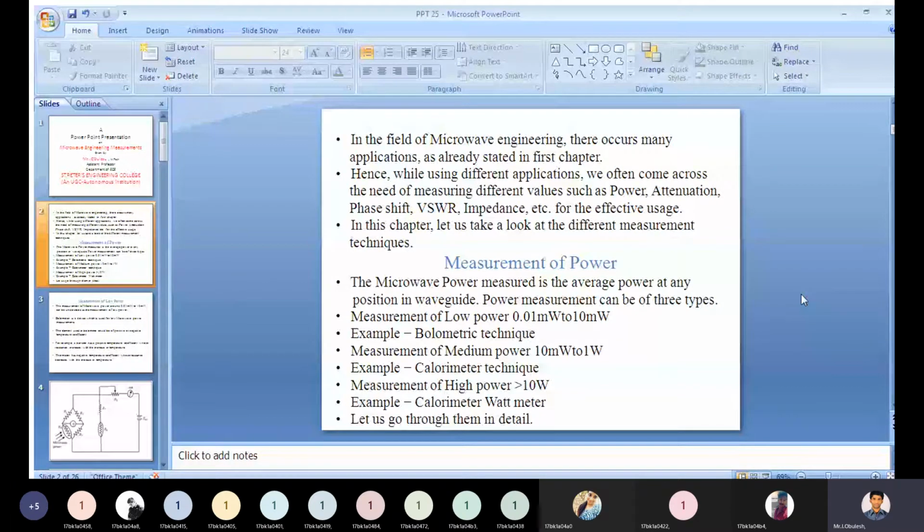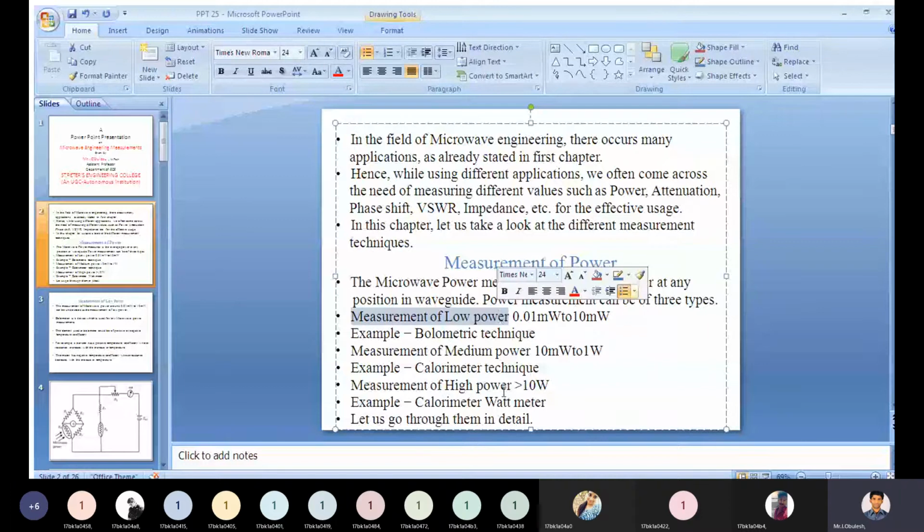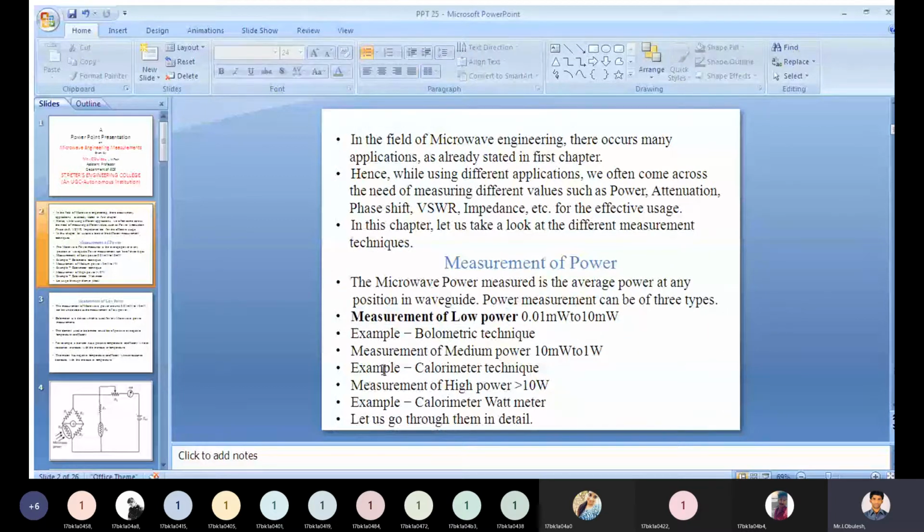Let us go through them in detail, each and every one. First we need to see the measurement of low power. The measurement of microwave power around 0.01 milliwatts to 10 milliwatts can be understood as a measurement of low power.